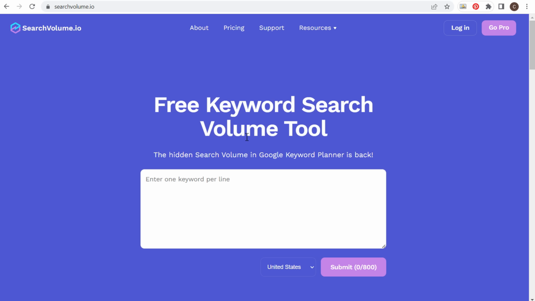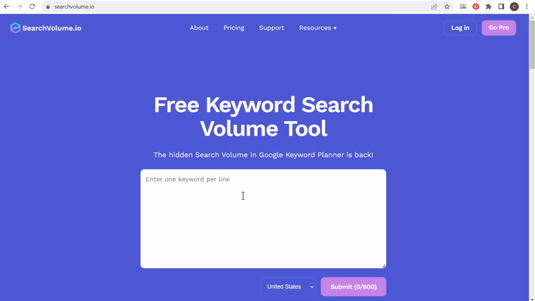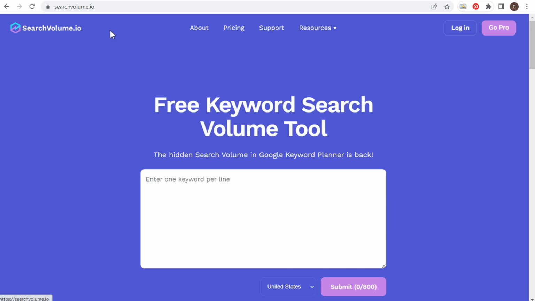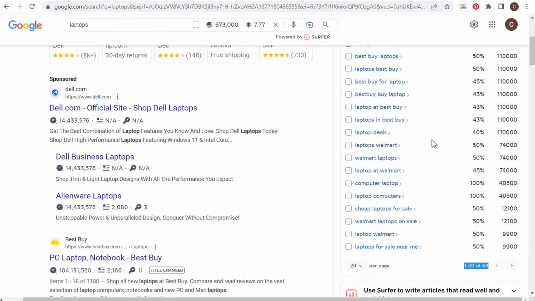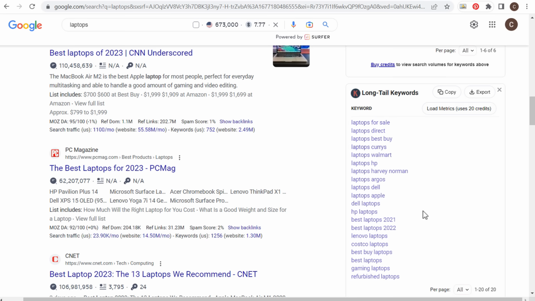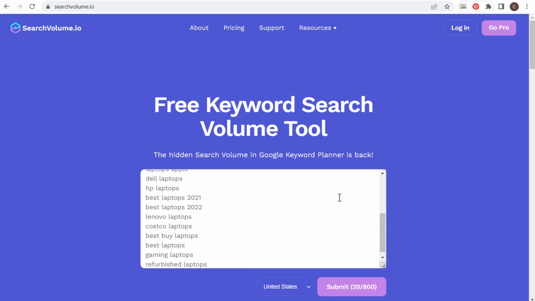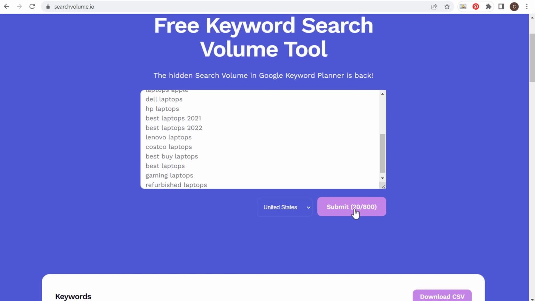So with this tool, what you can do is enter a list of up to 800 keywords at a time. I don't believe there's any limitations to searchvolume.io. At least I haven't hit the limitations when I'm using them. But if we come back over to our search, and let's just say we want to take these long tail keywords, we'll copy these Keywords Everywhere long tail keywords. We come right over here to searchvolume.io, paste them here. We have 20 different keywords here.